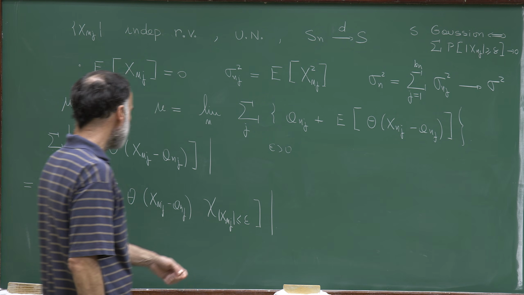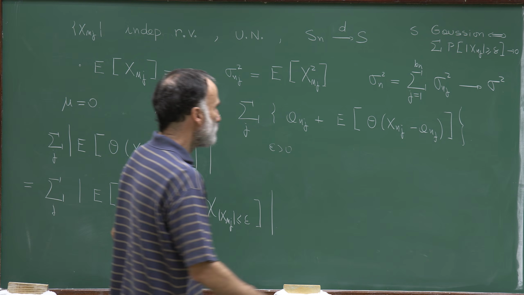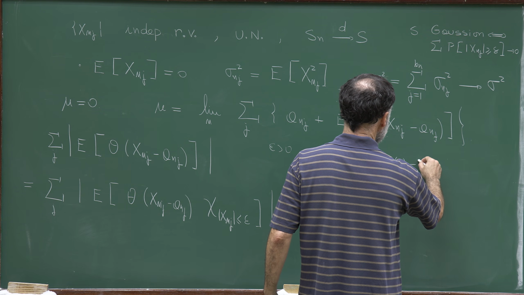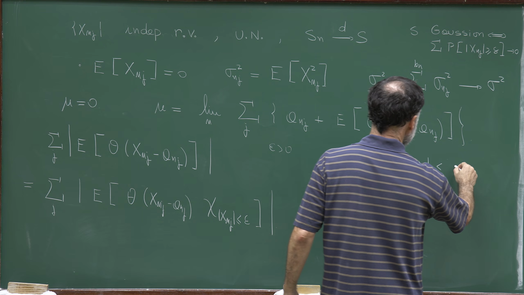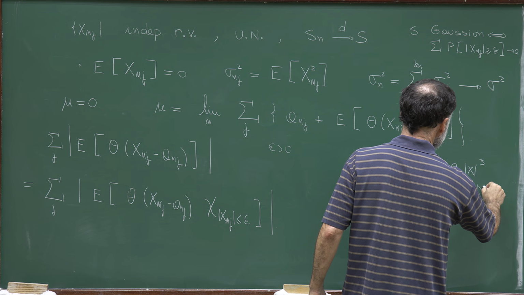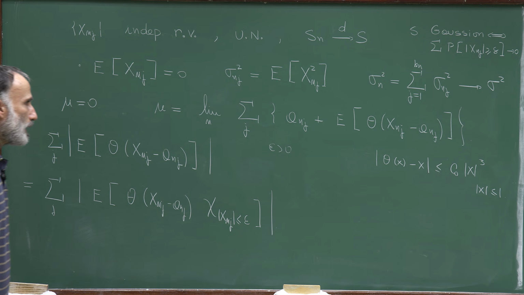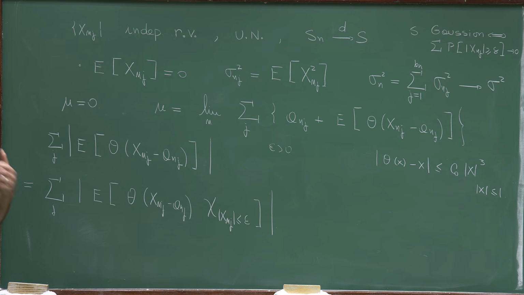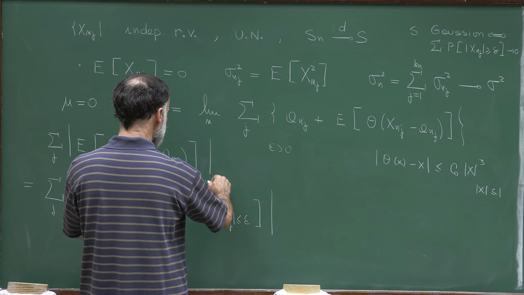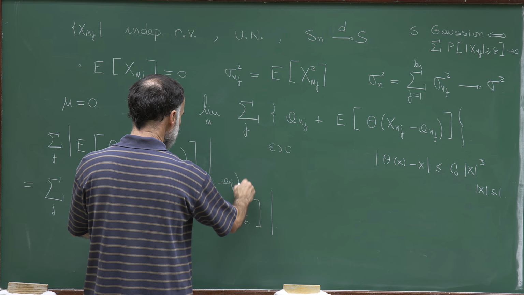So once I introduce that indicator, I want to remind you that theta(x) minus x is bounded by some constant times x cubed, provided x is bounded by 1. So I want to introduce now, to take out X_{n,j}, to add and subtract X_{n,j} minus a_{n,j}.